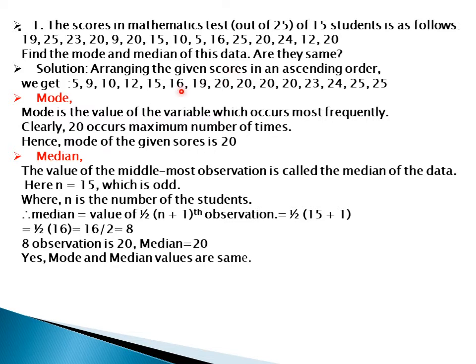See, if you take the numbers here, the middlemost number is the median. And what is mode? Mode is the most repeated number, or the number which is occurring frequently. Or you can say the number which occurs maximum number of times is called the mode. Hope it is clear to you, children.